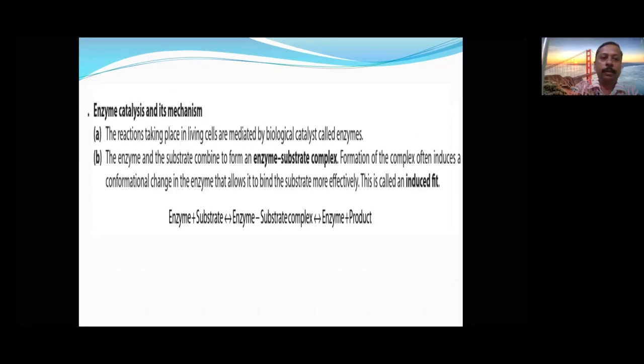Enzyme catalysis. I think you must have studied this in biomolecules also. Enzymes are biocatalysts. Reactions taking place in living cells are mediated by biological catalysts called enzymes. These are not artificially made.